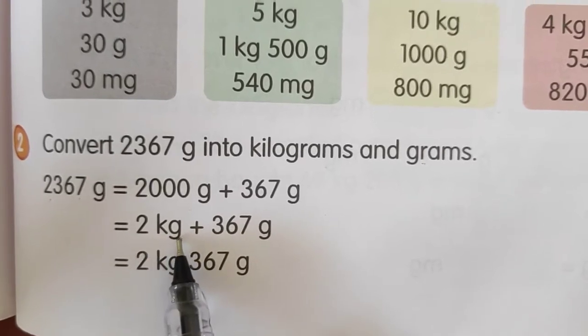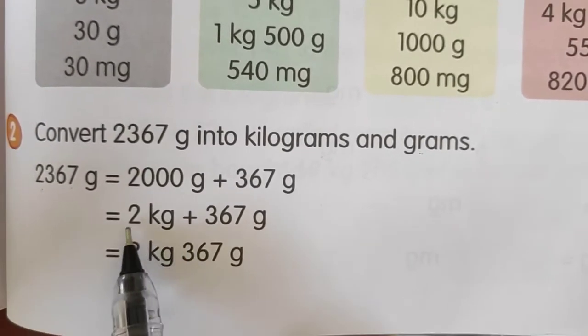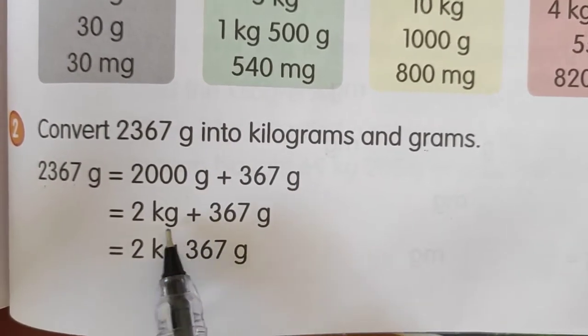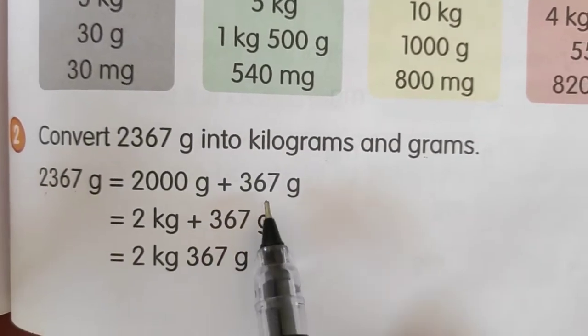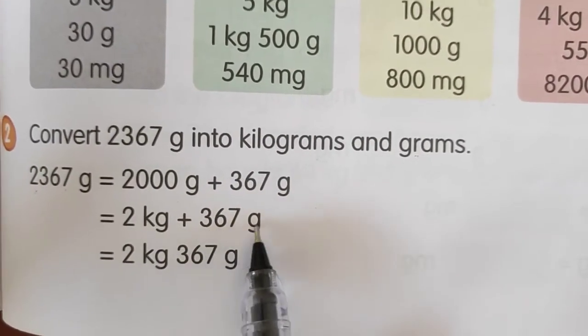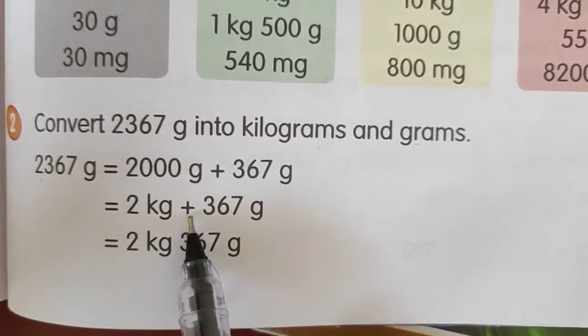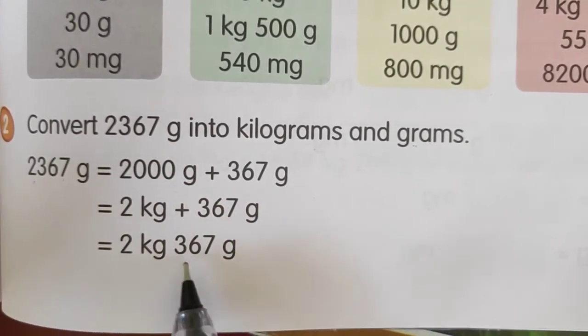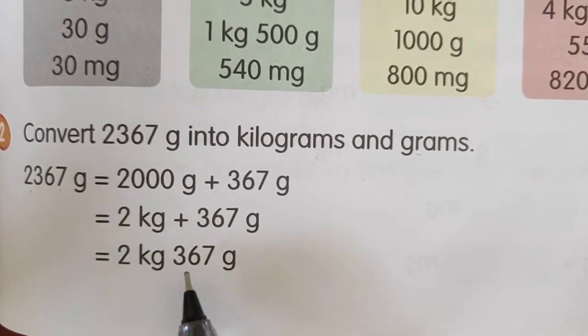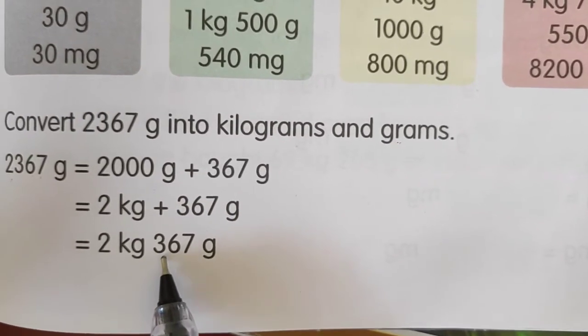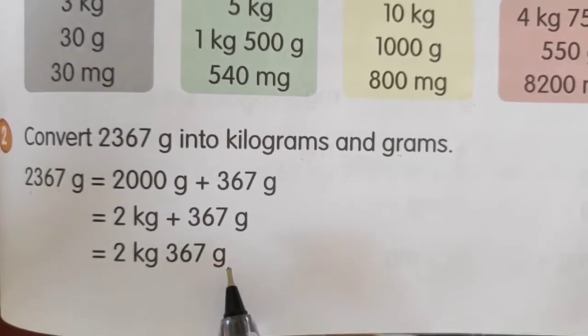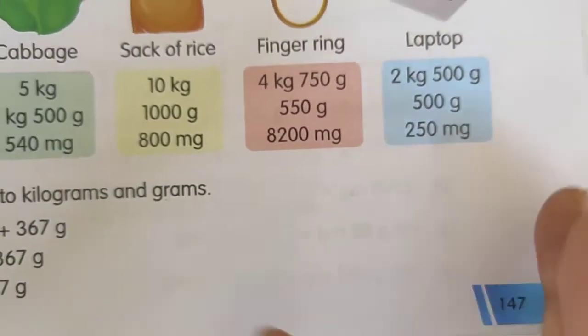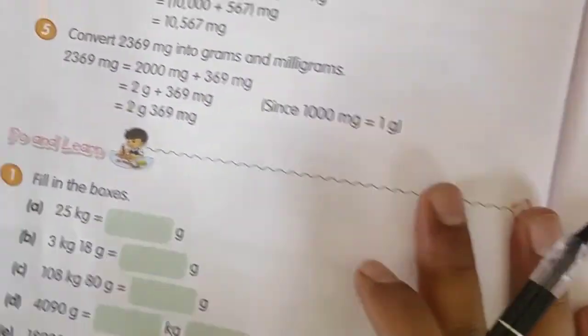So that's why 2 kg is coming, 2 kg plus, this is as it is 367 gram. And now we can remove this addition sign and write it like this, 2 kg and 367 gram.